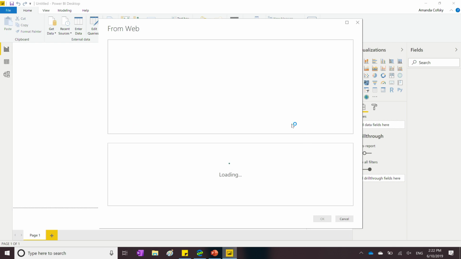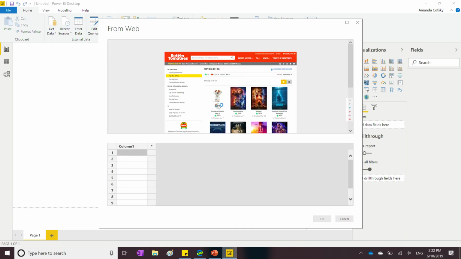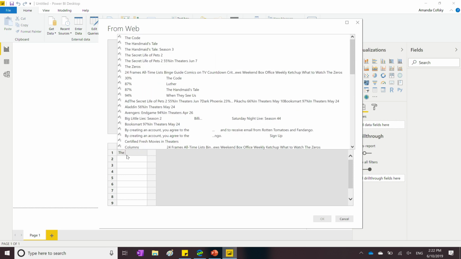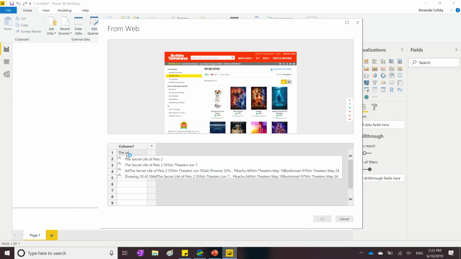And what this is going to do is display the web page in a second on this top half, and then let me enter examples of the table I want from that web page in this bottom half. So I want to pull in all the movie titles, so I'm going to start by typing The Secret Life of Pets 2, which is the first movie. And you can see it gives me suggestions as I'm typing.